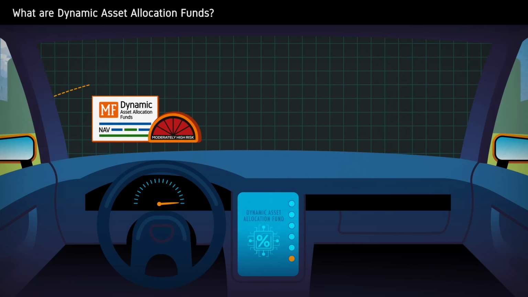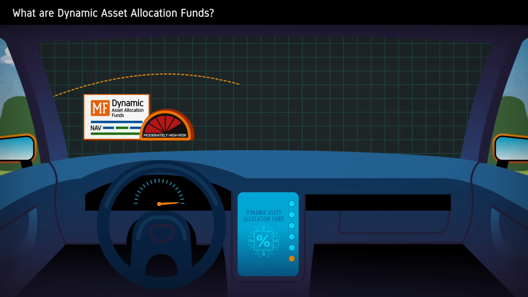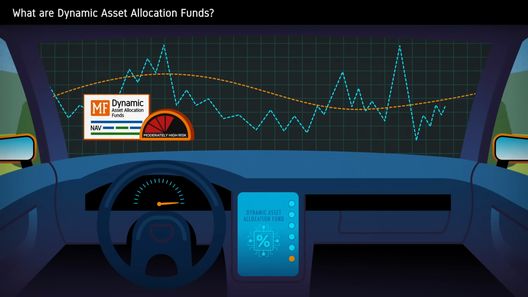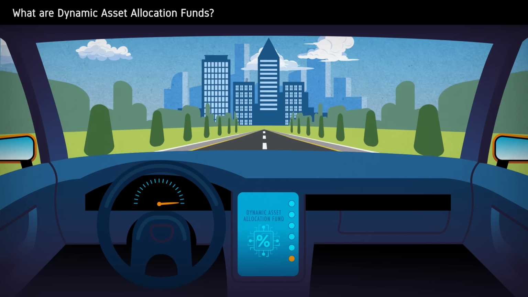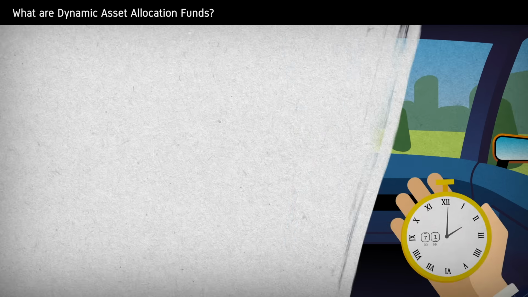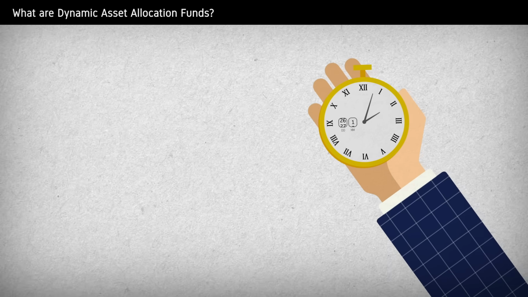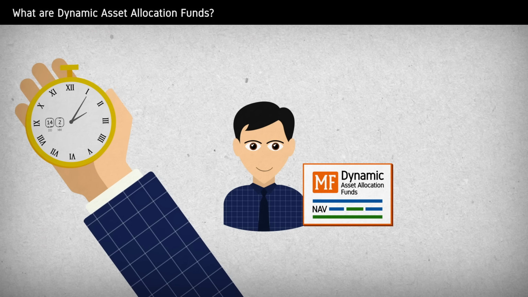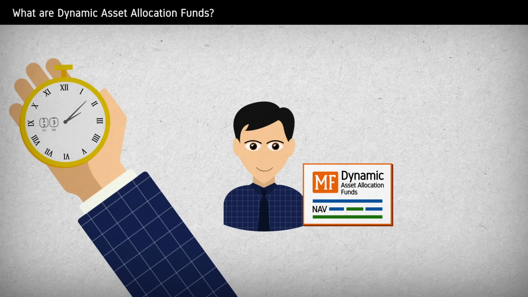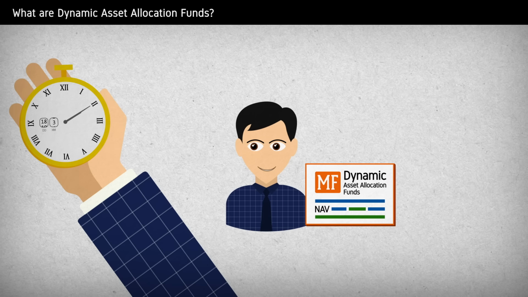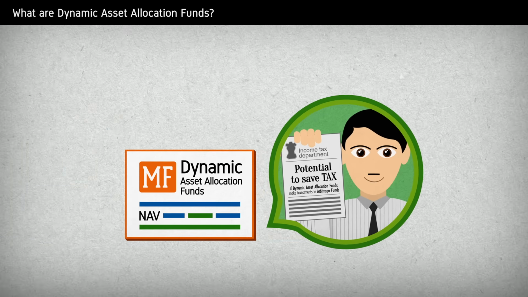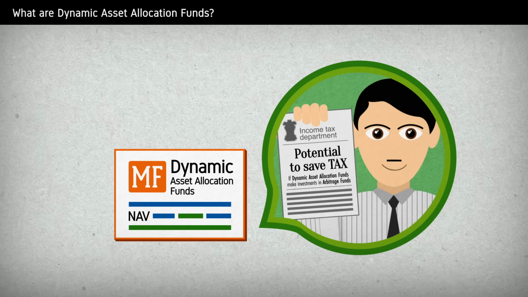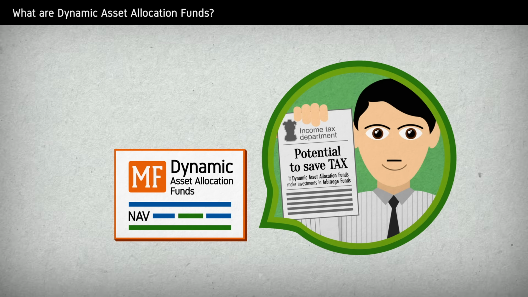This constant rebalancing of the dynamic asset allocation funds aims to reduce volatility in comparison to the broader stock market, ultimately giving the investor a better experience with lower ups and downs. An investor can invest at any point in time in dynamic asset allocation funds without worrying about the market conditions, thus making it a favorable choice for investors who aim to create wealth with lower volatility. Dynamic asset allocation funds can be structured in a way to enjoy favorable equity taxation.